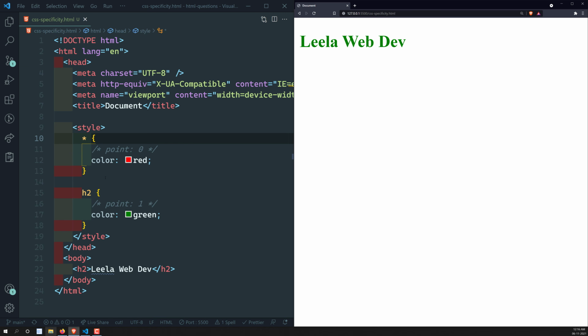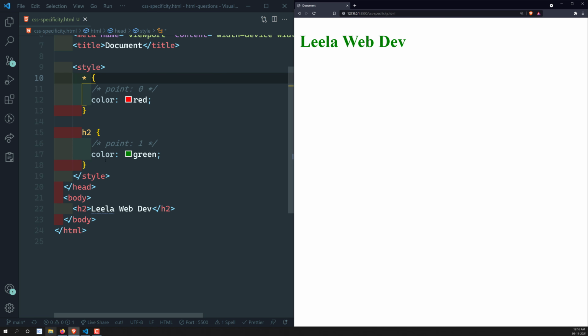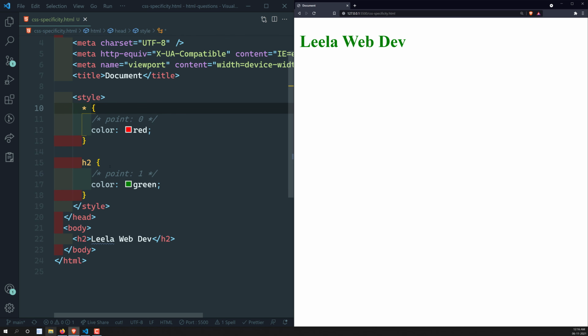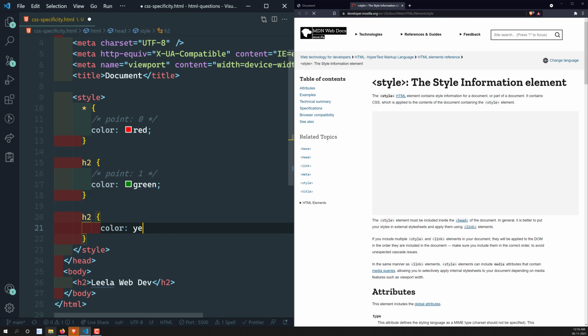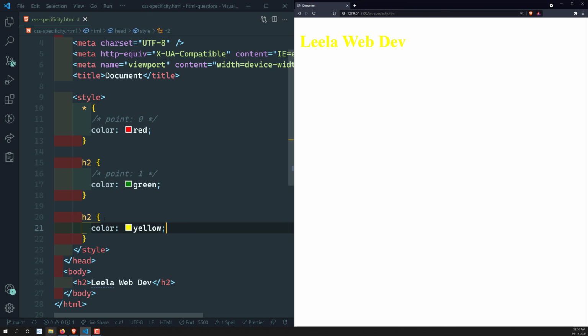Why? Because both are there for this element, so which one will be taken as the highest preference? H2 will be taken as the highest preference because it has a point of 1. Now let's say I am again applying H2 somewhere at the top, with color yellow. What could be the specificity of this one?